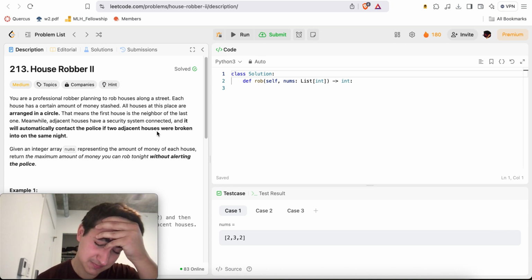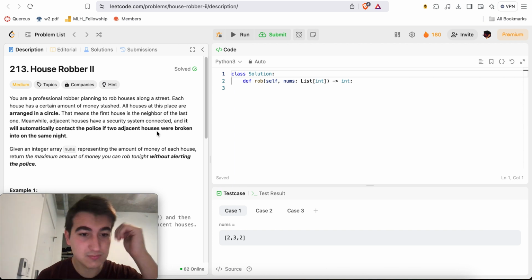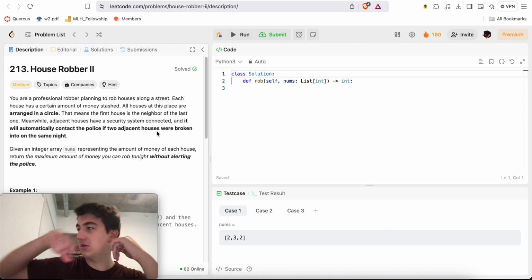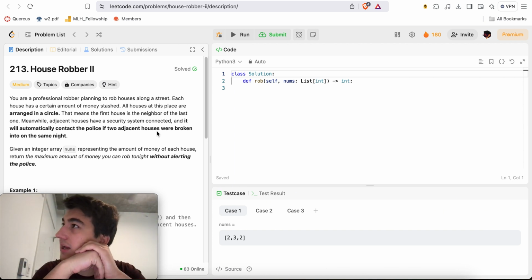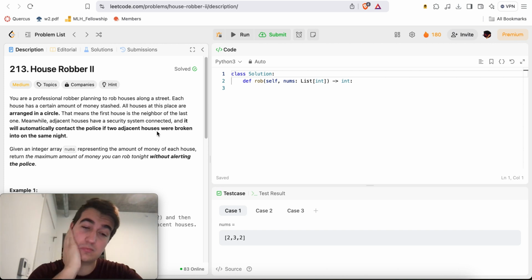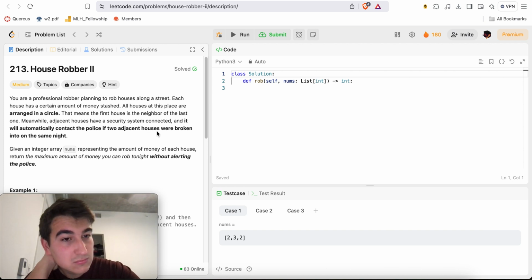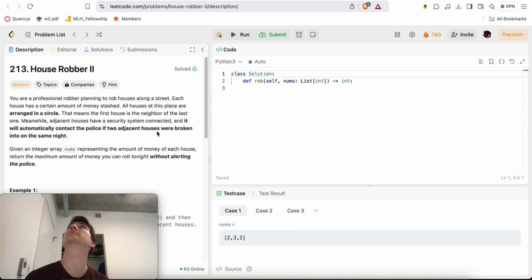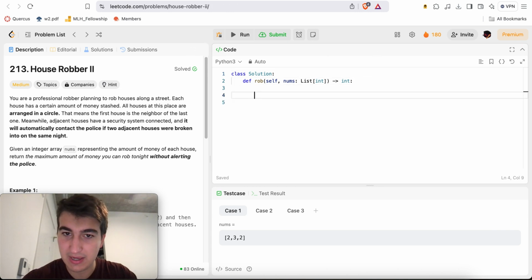I gotta think. Yeah, if anything, I just have a Boolean, right? Like, I do def dp self, comma i, and I have robbed house 1.